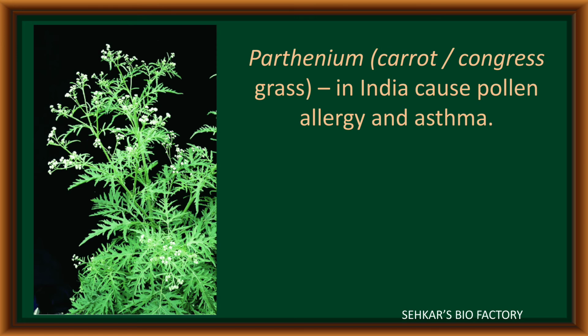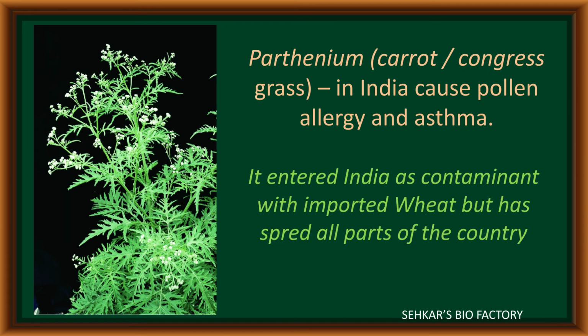This carrot grass or Congress grass, the Parthenium, releases a number of pollen grains into the surrounding environment. Now these pollen grains cause allergy and asthma. This Parthenium plant entered India as a contaminant with imported wheat, but it spread to all parts of our country.